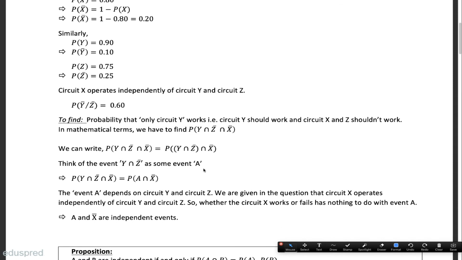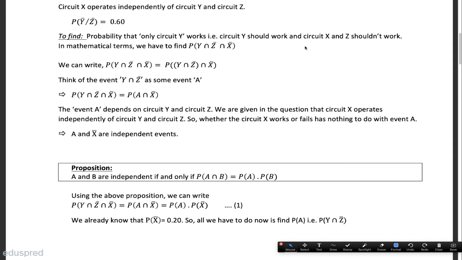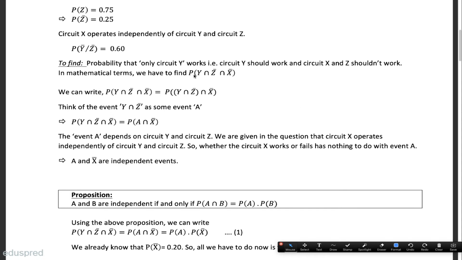We have to find the probability that only circuit Y works, that is, circuit Y should work and circuit X and Z should not work. In mathematical terms, we have to find the probability Y intersection Z bar intersection X bar. Instead of X bar and Z bar, I sometimes can also say X complement and Z complement. So if I say X complement, I mean X bar only, and if I say Z complement somewhere, I mean Z bar only.